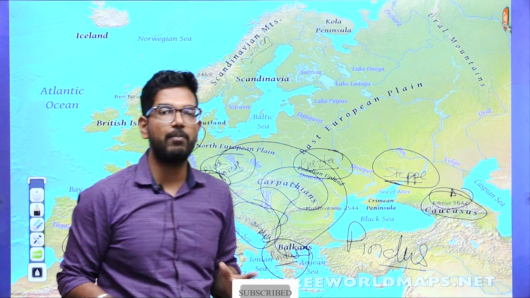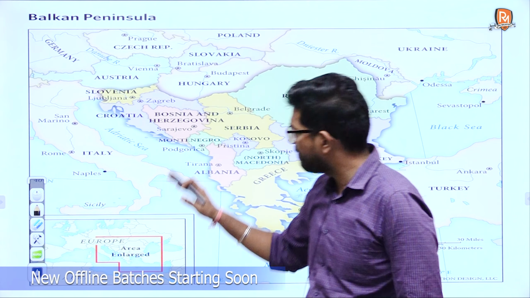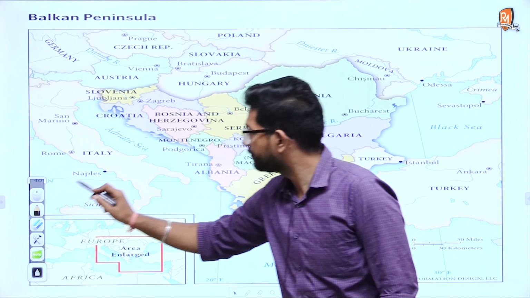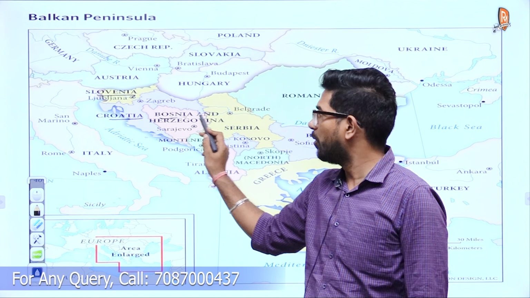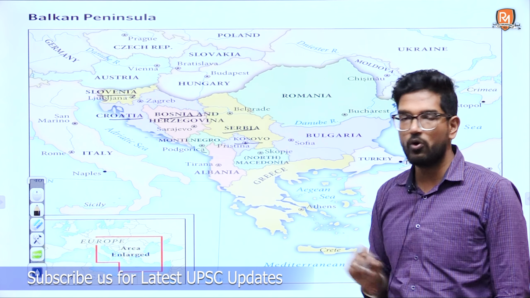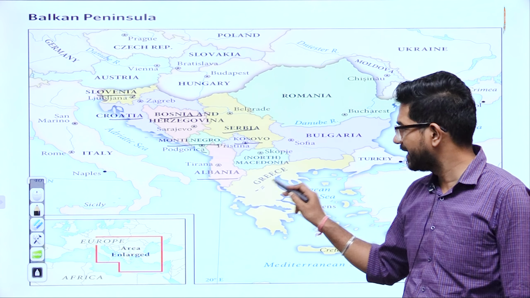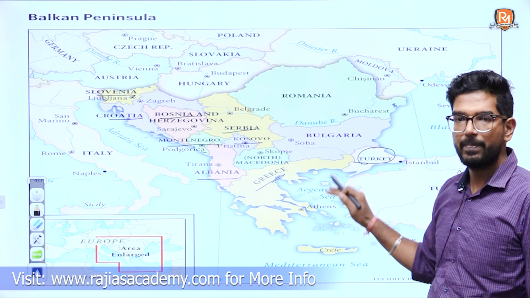Now let's talk about the Balkan nations. If we talk about the Balkan nations, we have many countries located in this part. This Balkan region includes Croatia, Slovenia, Bosnia, Serbia, Kosovo, then we have Montenegro, then Albania, Greece, and some part of Turkey, which is in which part?